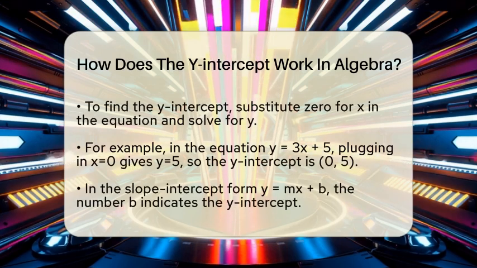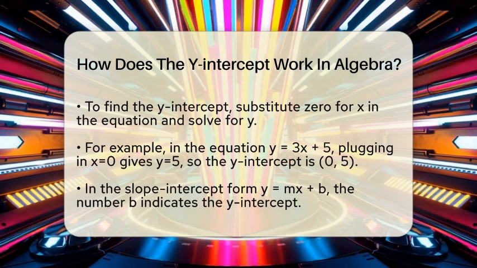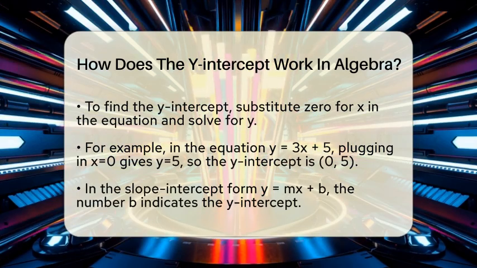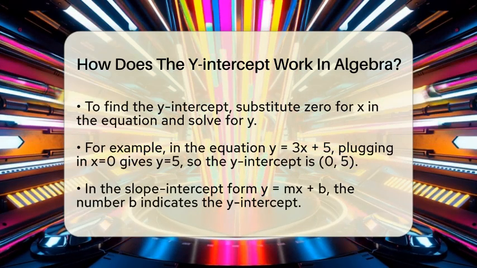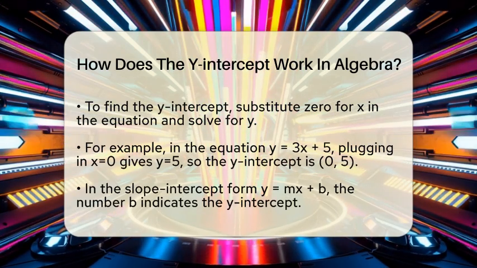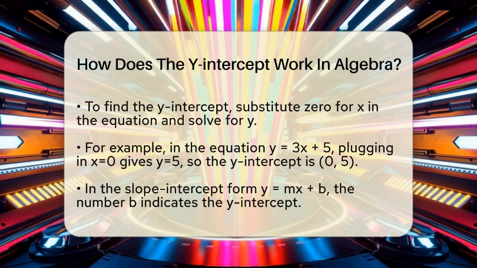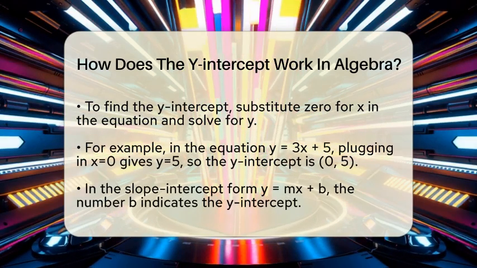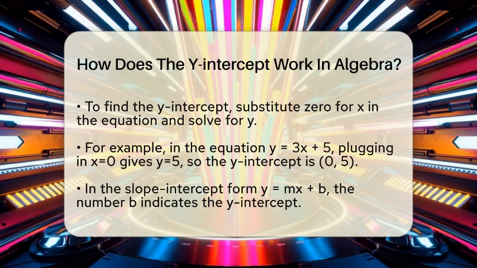For example, if the equation is y equals 3 times x plus 5, you replace x with 0. That gives you y equals 3 times 0 plus 5, which simplifies to y equals 5. So, the y-intercept is the point (0, 5). This point tells us where the line crosses the y-axis.